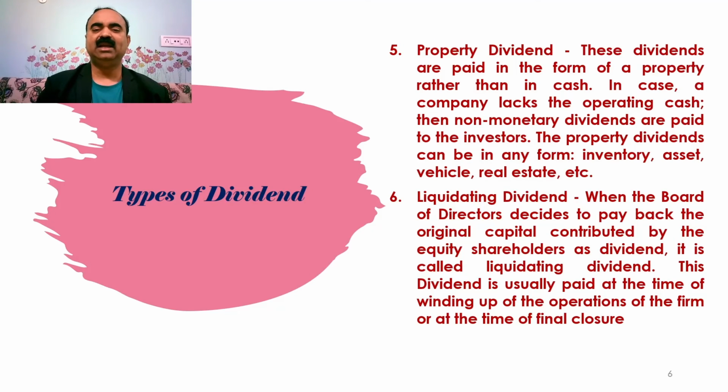6. Liquidating dividend. When the board of directors decides to pay back the original capital contributed by the equity shareholders as dividend, it is called liquidating dividend. This dividend is usually paid at the time of winding up of the operations of the firm or at the time of final closure.